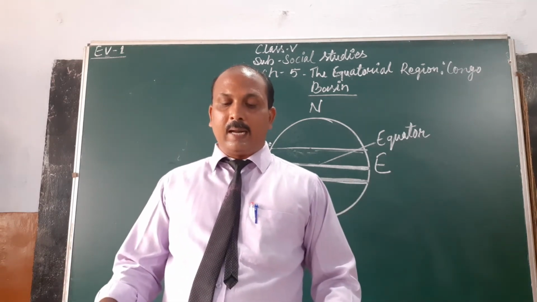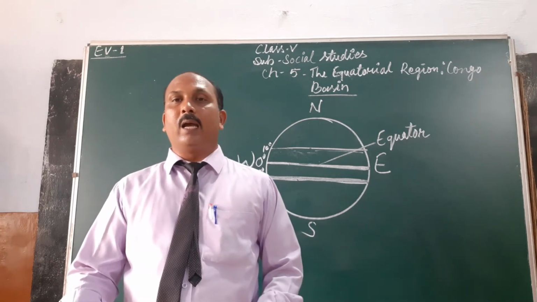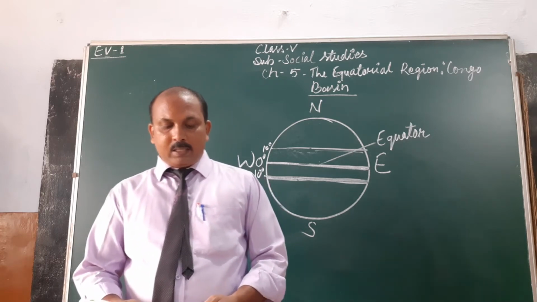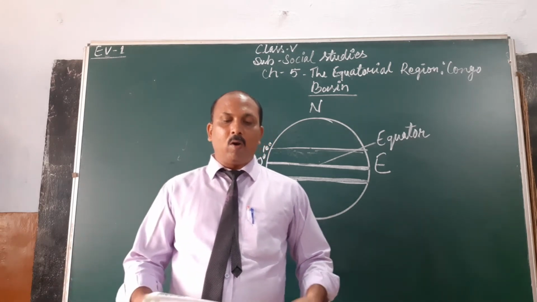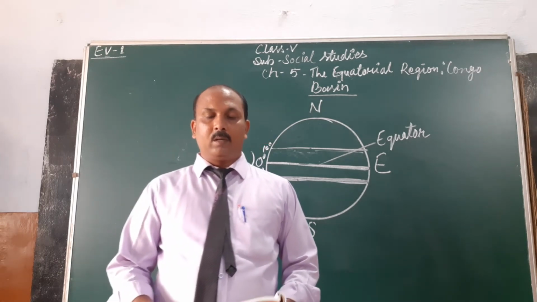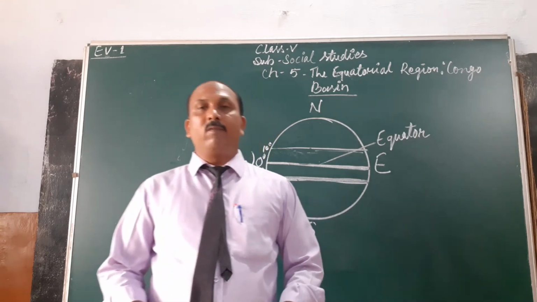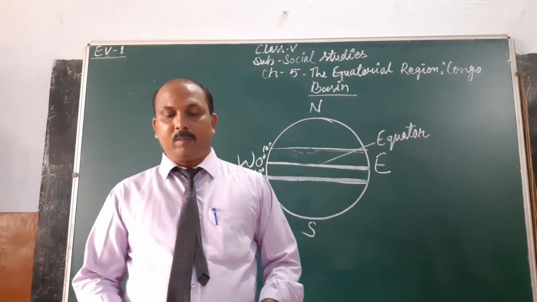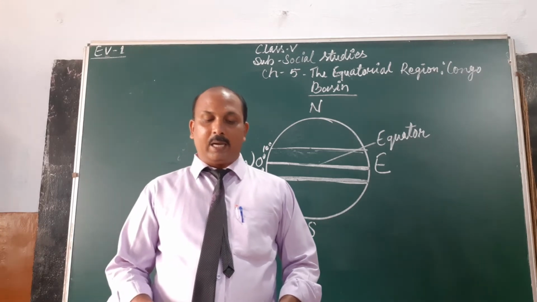Now let's talk about the climate. The Democratic Republic of the Congo has a hot and wet climate throughout the year due to its location at the equator. Rainfall occurs all the year round and it is abundant, meaning in a very large amount. It rains heavily every afternoon accompanied with thunder and lightning. Humidity is high, which makes it uncomfortable at times.